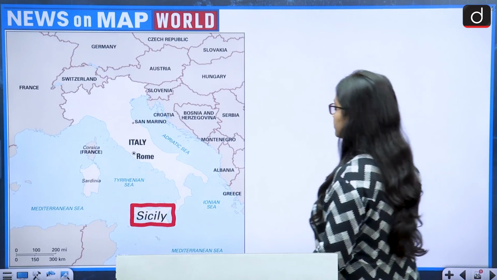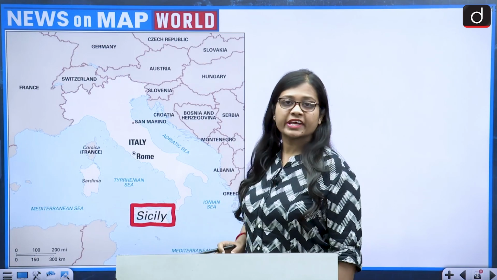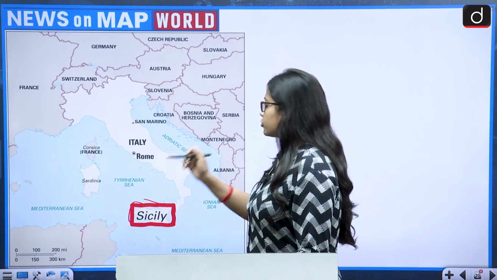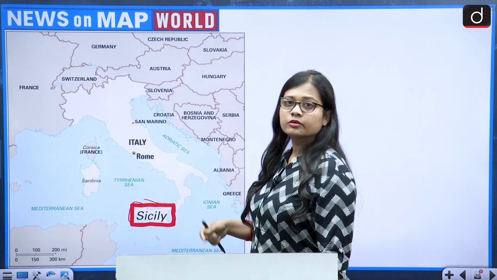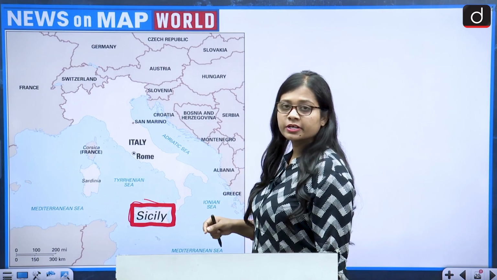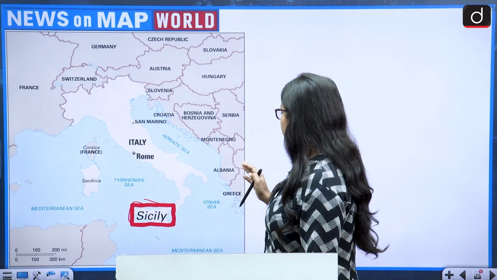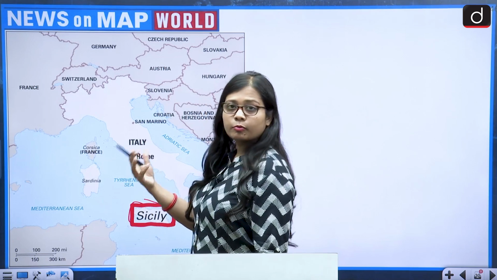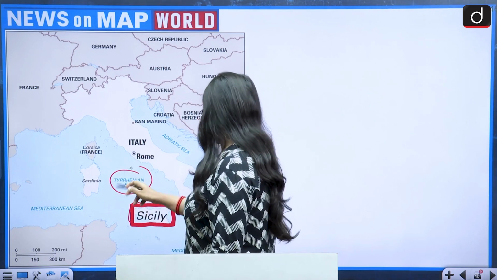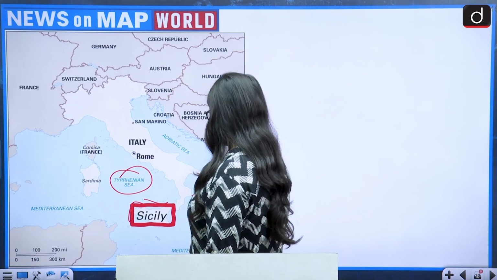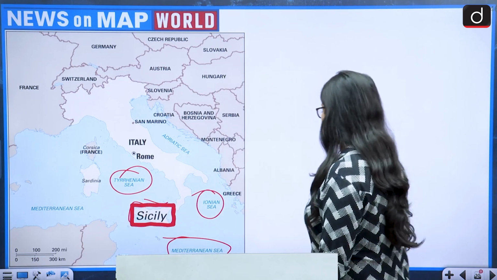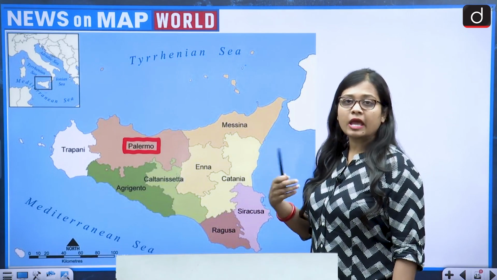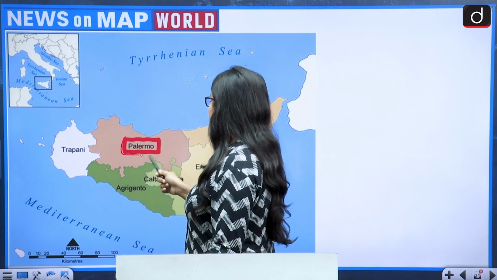So let us look at the map. So this is the map of Italy and the correct answer for this is the island Sicily. So Sicily is an autonomous island and it belongs to Italy and it lies in the Mediterranean region. And Sicily shares its border or is surrounded by the Tyrrhenian Sea, Ionian Sea, and these are all part of the Mediterranean Sea. And if we zoom out on the map of Sicily, this is the map that we get. So the capital of Sicily is Palermo.